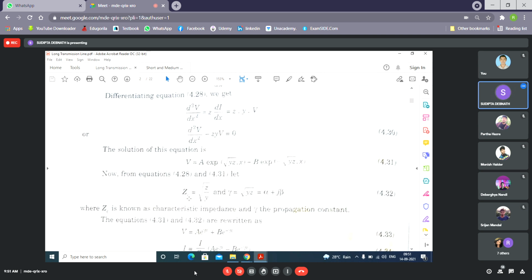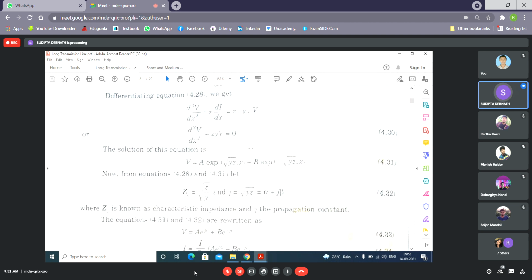It is written here that Zc is known as the characteristic impedance, and gamma is known as the propagation constant. Why these names are given you will understand after some slides. Now we can write this equation as V equal to A into e to the power gamma x plus B into e to the power minus gamma x. Okay, this you can understand.